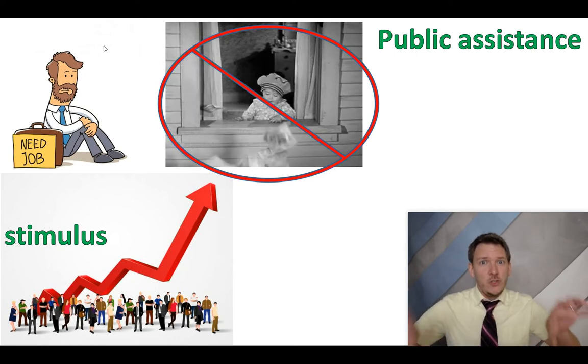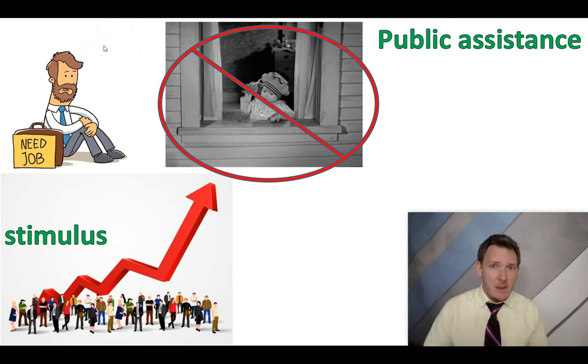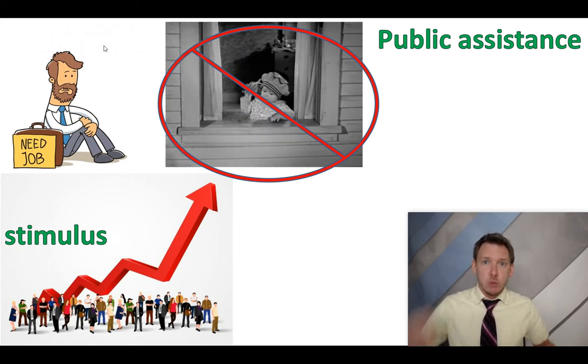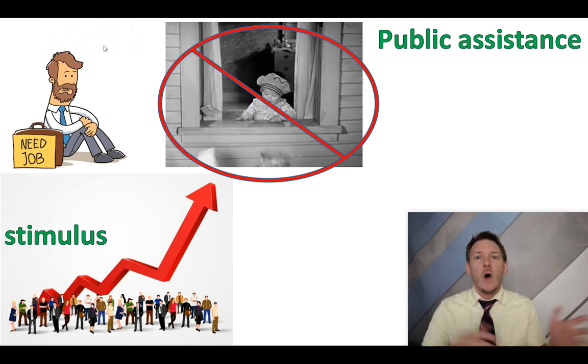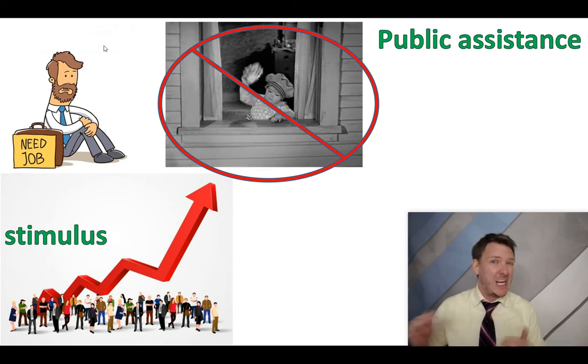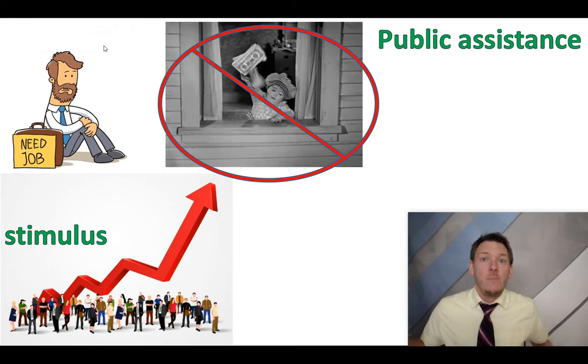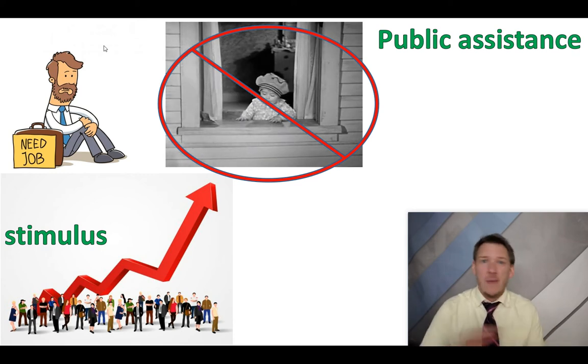Maybe we ought not try to do both at the same time. Maybe the appropriate measure and the prudent decision would be to pick one or the other. If you want to do public assistance, which you kind of did early in COVID, just cutting checks, fine. But if you're trying to stimulate the economy, maybe try not to do both.